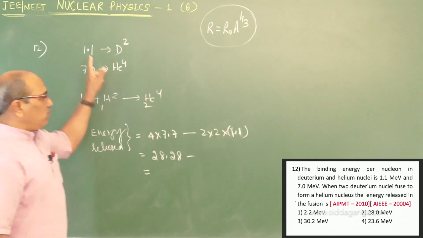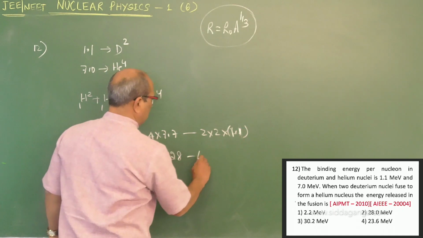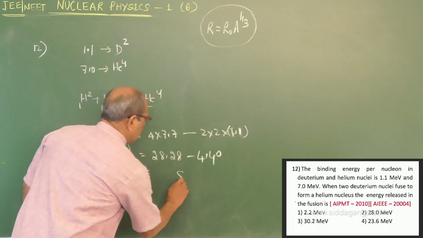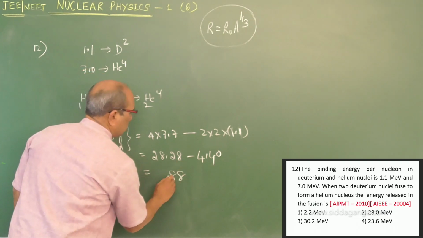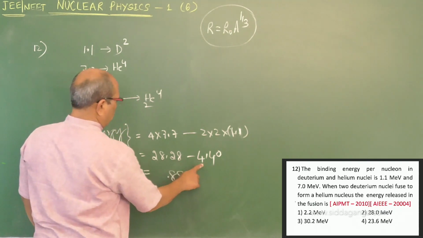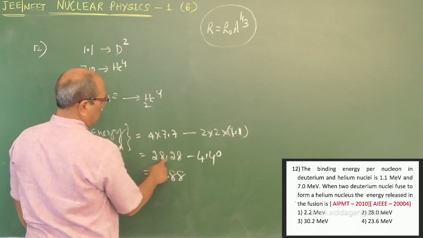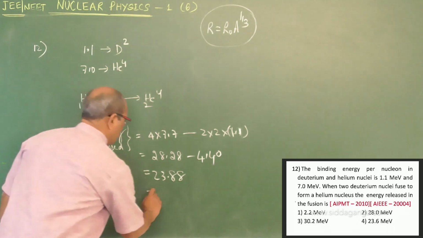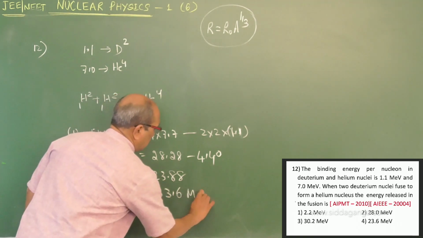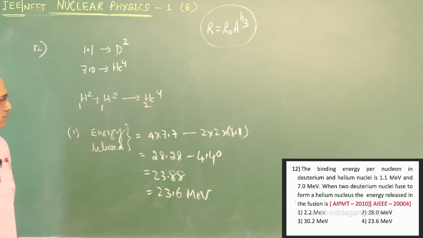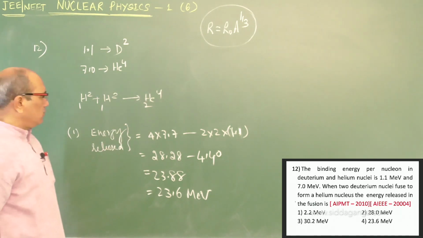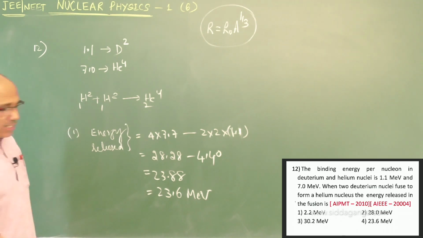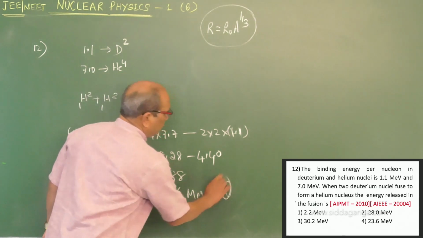Here they have given 1.1 per nucleon, so it becomes 4.40, 8 as it is. 12, 4, 8, and this 23. Approximately they have given around 23.6 mega electron volt. So you got the answer, the fourth one.